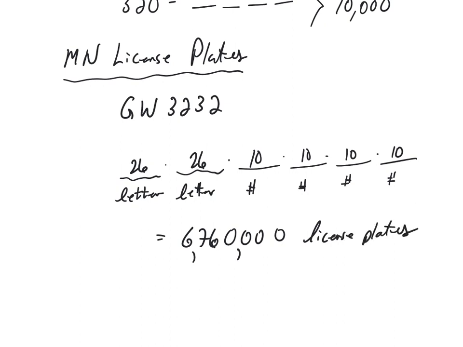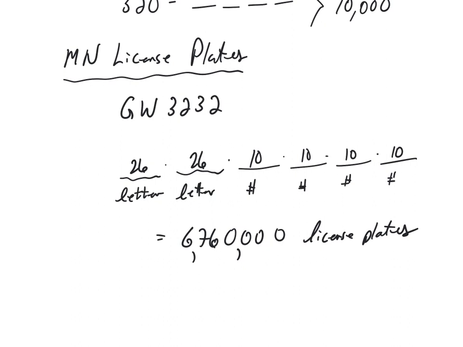That's how many license plates we could have created in the state of Minnesota using the format letter, letter, number, number, number, number. Okay? Now, anybody who would notice a license plate now would see that there's no vehicles driving around the streets of Ely with Minnesota license plates that have 2 letters followed by 4 numbers.